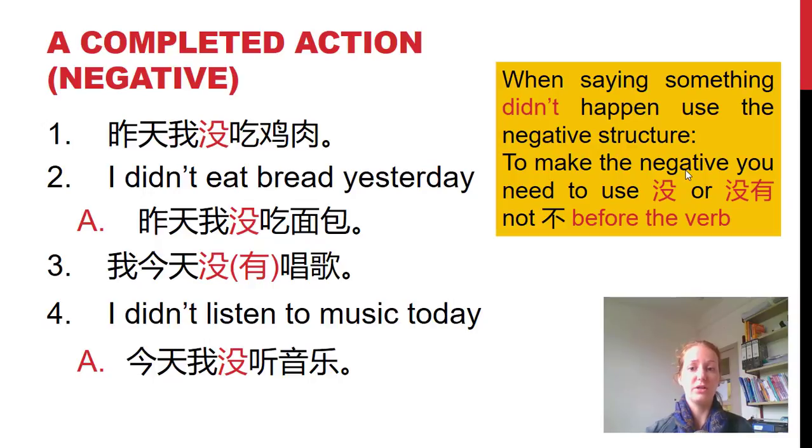So to make the negative, you need to use 没 or 没有, not 不, before the verb. Okay? So 没 or 没有. See number 3. 我今天没有唱歌. You can either say 我今天没唱歌 or 我今天没有唱歌. Most people would just usually use the 没, but 没有 is the long version. So these are saying that an action didn't happen in the past. We don't use 不 because that's talking about the present. 很好.